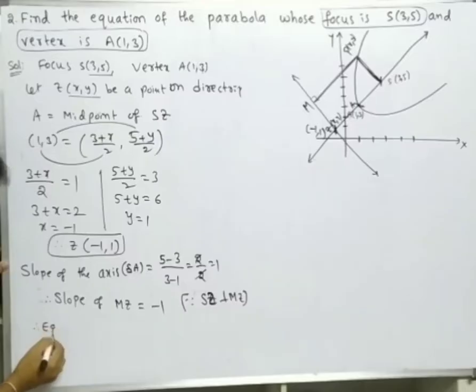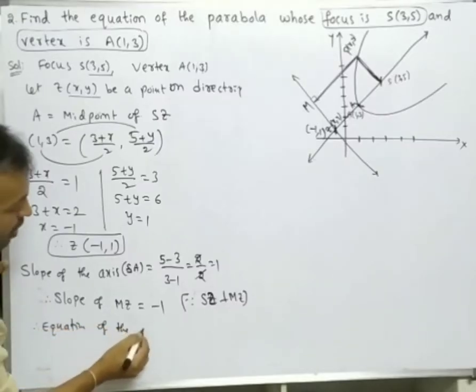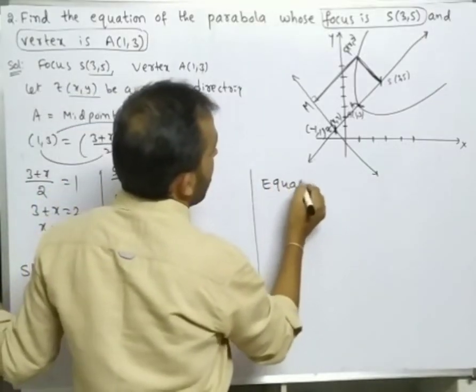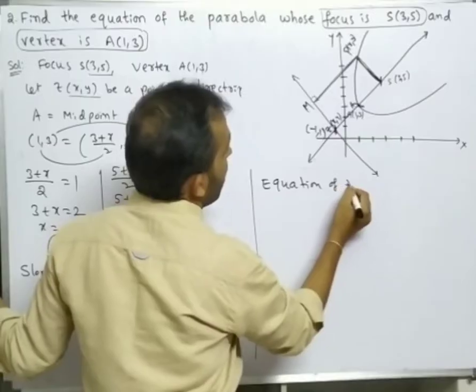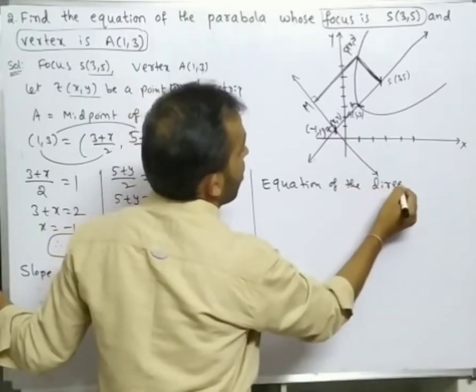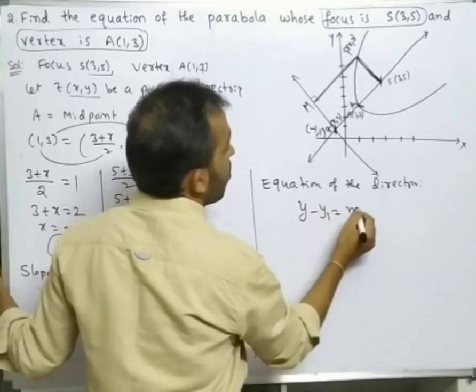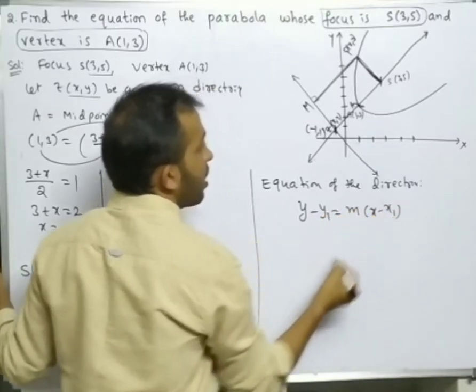So what is the equation of the directrix? What is the formula? y minus y1 is equal to m into (x minus x1).